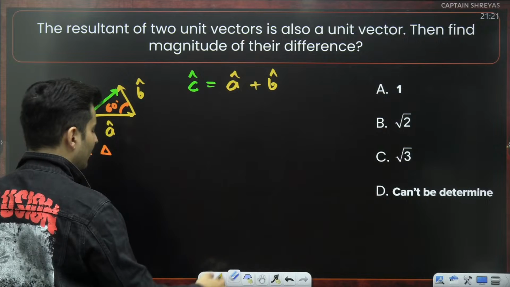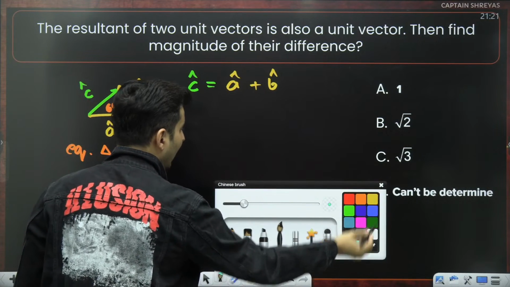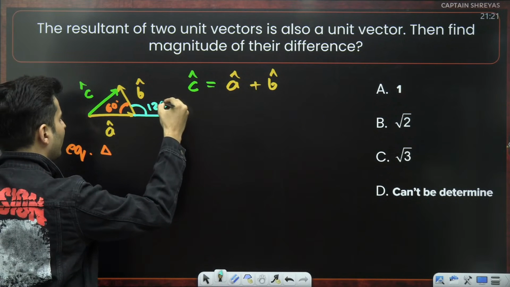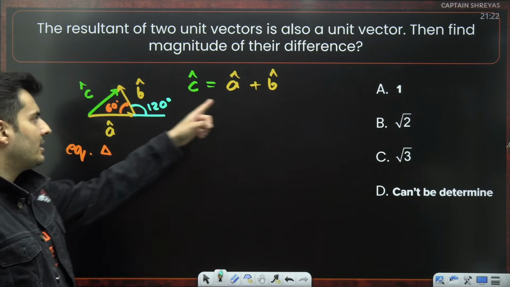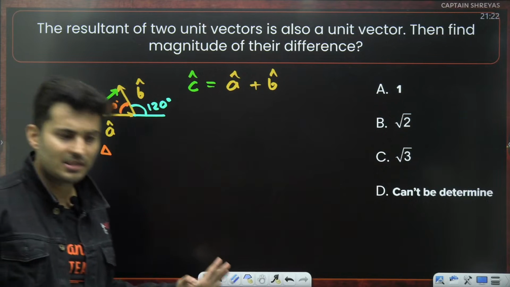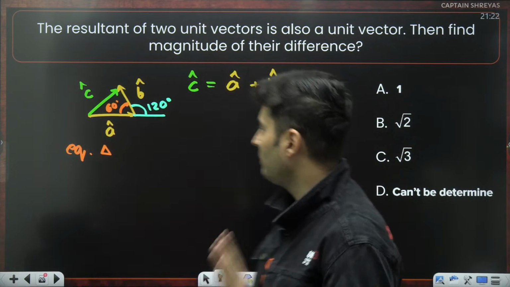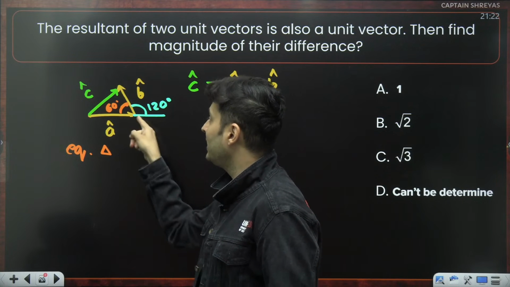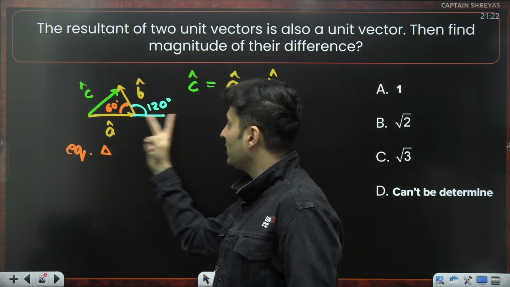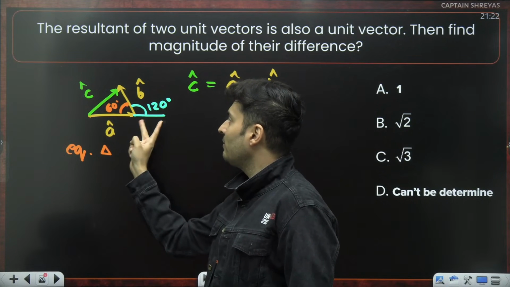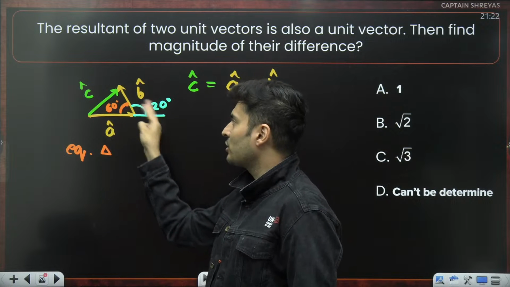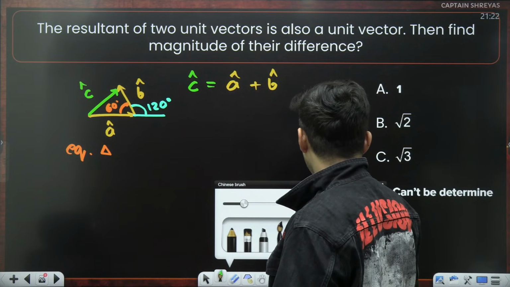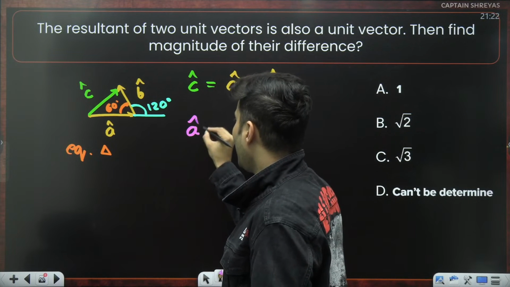Instead, what is the actual angle between a and b? It is actually 120 degrees. Everybody agrees with this. The actual angle between a hat and b hat is 120. Why not the inside angle? Because the head is coinciding with the tail. So you will shift the vector a, and then you will see that when the tails are together, the actual angle is 120.